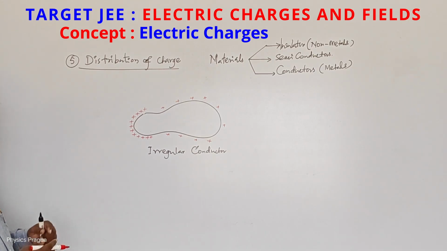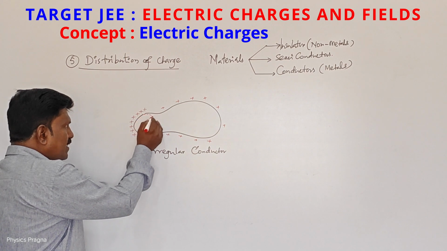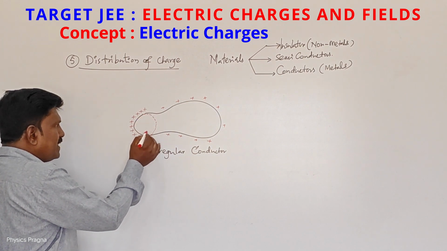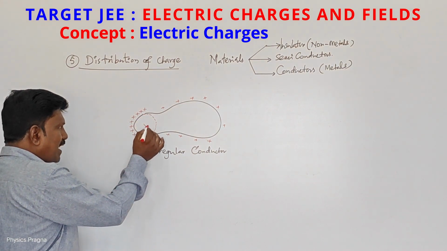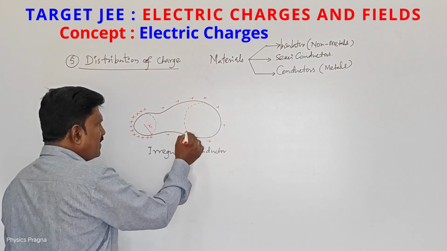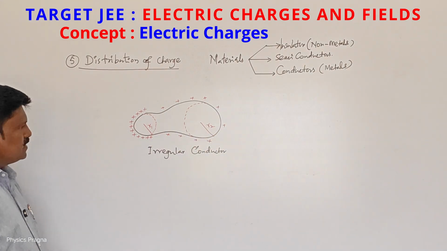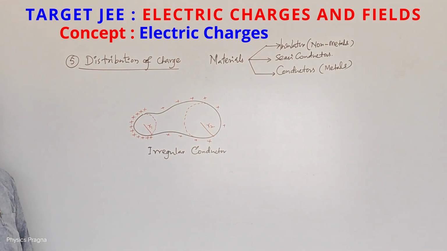So how to study this one? See, this is a curve. Any curve is a part of a circle. So this is R1. This curve is also considered as a part of a circle. This radius is R2. This radius is called radius of curvature. So what is the nature of charges?